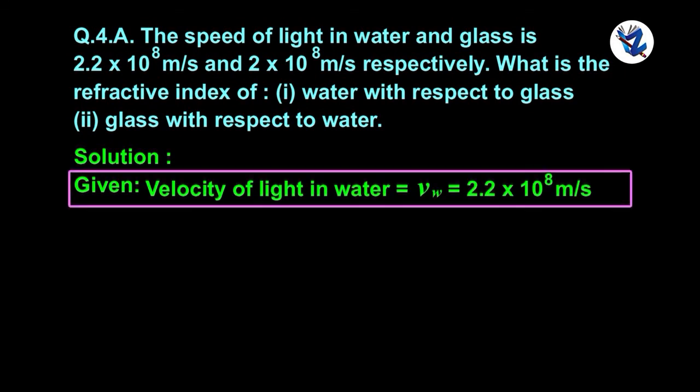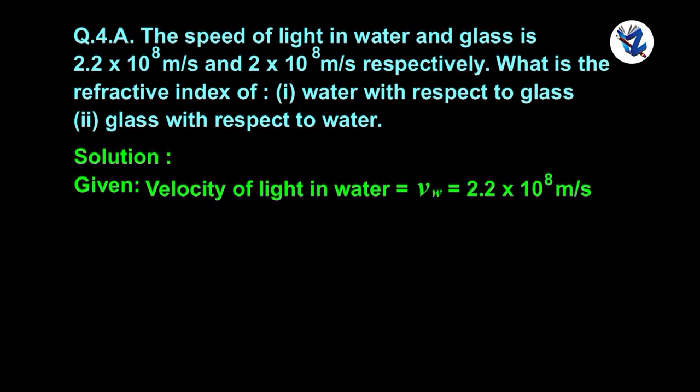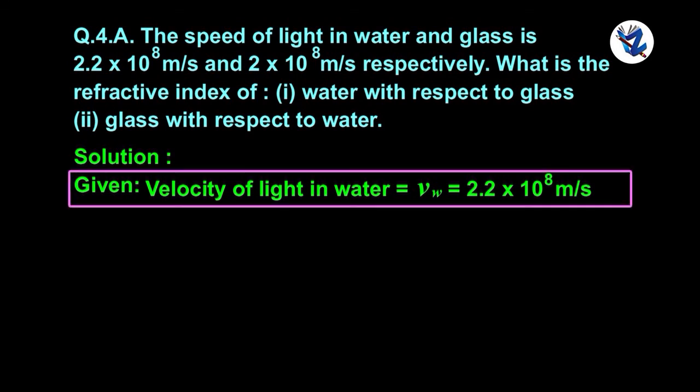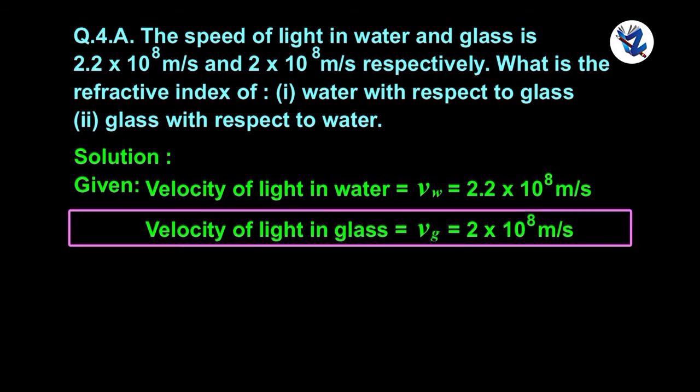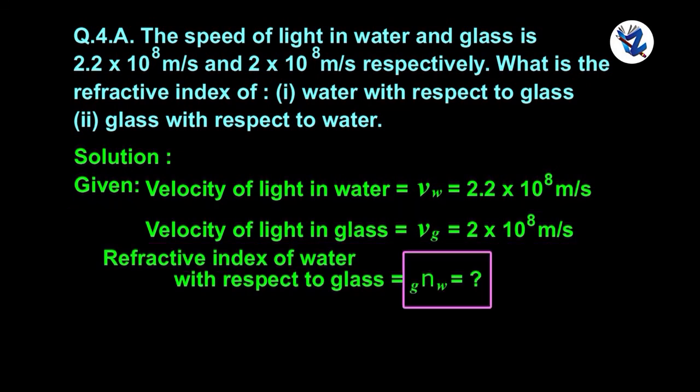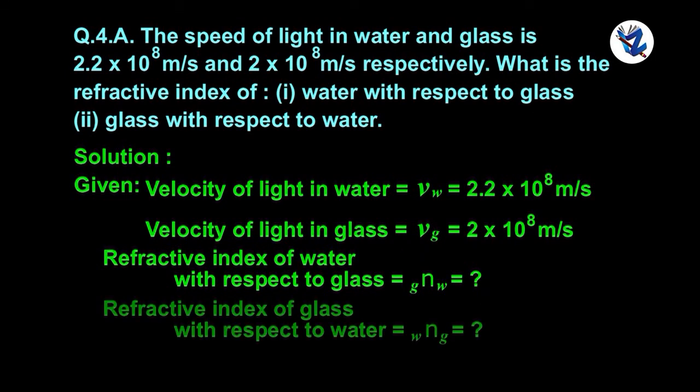Given velocity of light in water Vw is equal to 2.2 × 10^8 meter per second. Velocity of light in glass Vg is equal to 2 × 10^8 meter per second. Refractive index of water with respect to glass, gNw, is equal to question mark, and refractive index of glass with respect to water, wNg, is equal to question mark.